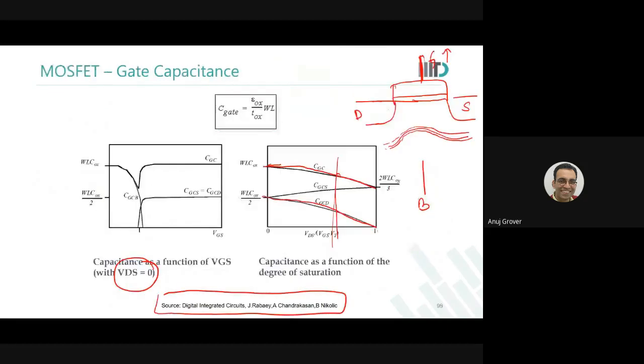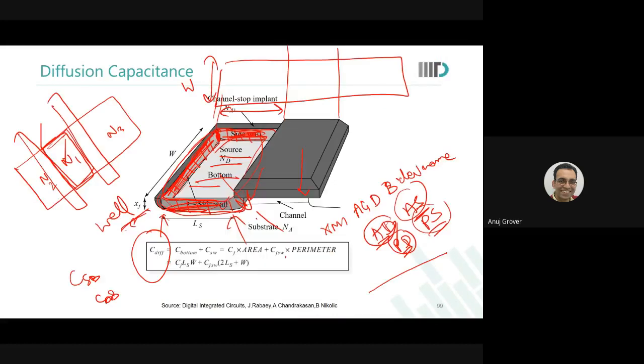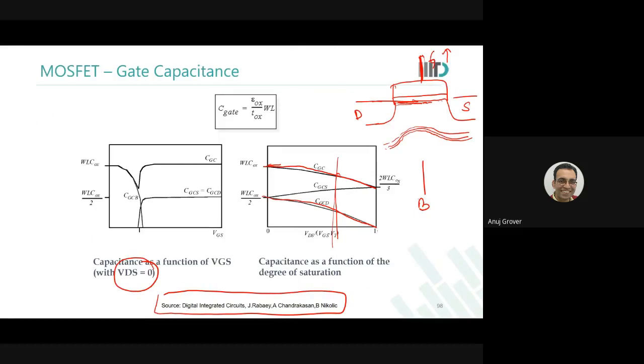As the inversion layer started to appear, the inversion layer shielded the bulk from any field that would come from the gate, and the charges were now provided by the source and the drain region. So CGB completely vanished, and a capacitance with source and drain started to appear. And since VDS is 0, both the two regions are symmetric. The capacitance is half, like the charge would come from both the sides in equal value.